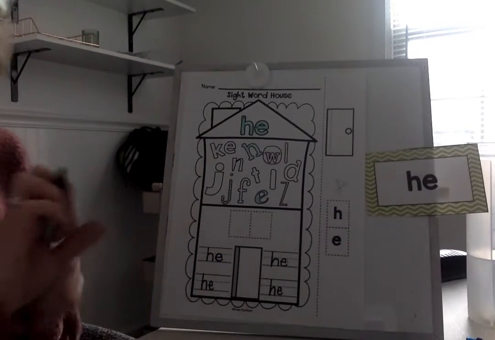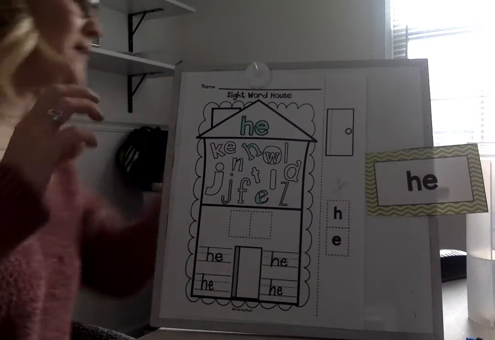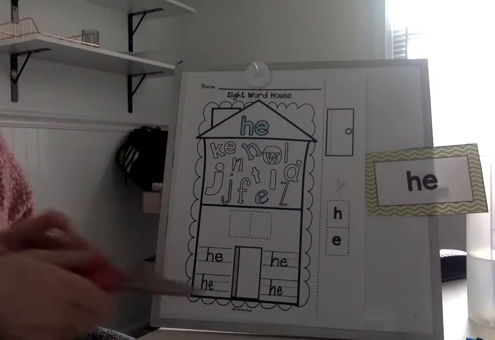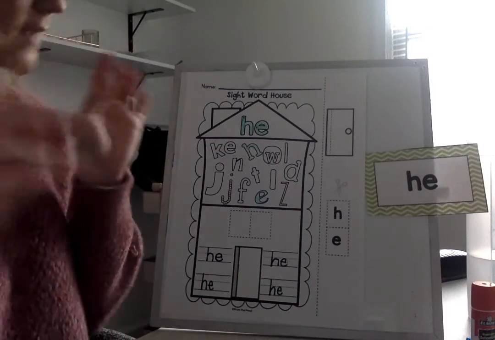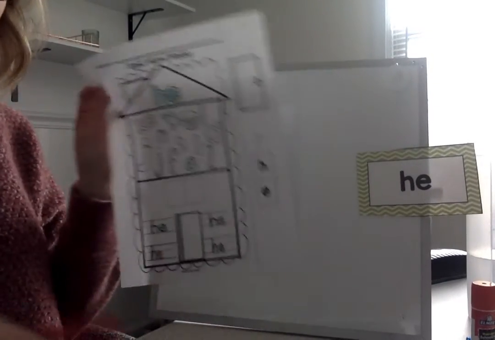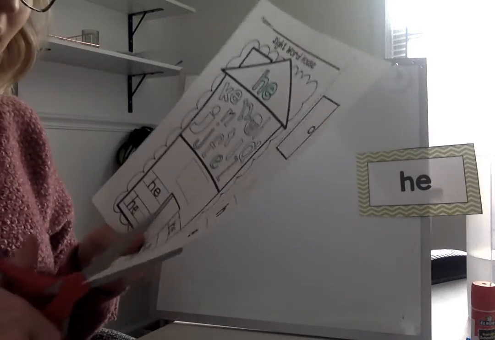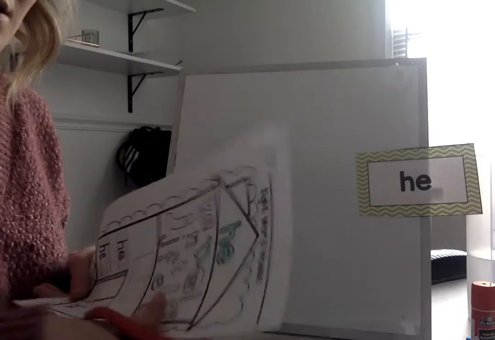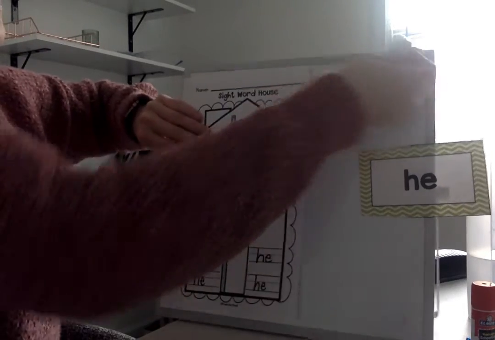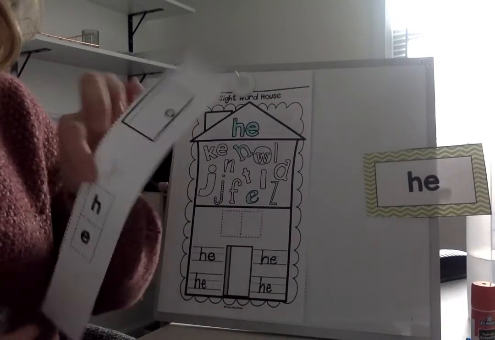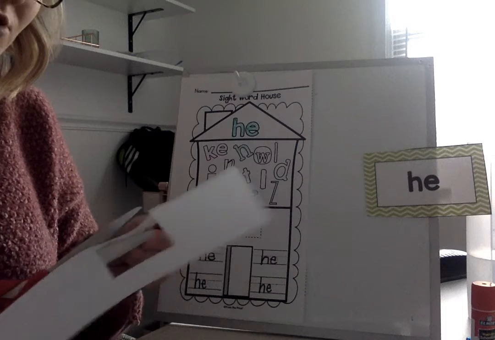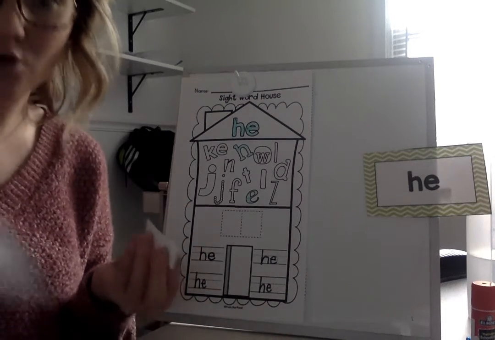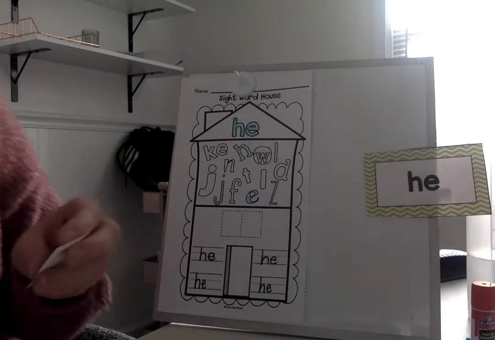Very good. All right, last part is now we're going to spell it by cutting and gluing. And I have a glue stick now. Didn't go to the store. Got it on Amazon, right? Gotta stay at home. Okay, so I'm going to cut on the dotted line. All right, so then I'm going to cut my letters out. Remember, you can just throw the door away. You don't have to do it. Or if you want to draw a picture that reminds you of the word he, you can right there, and then glue the door on top.